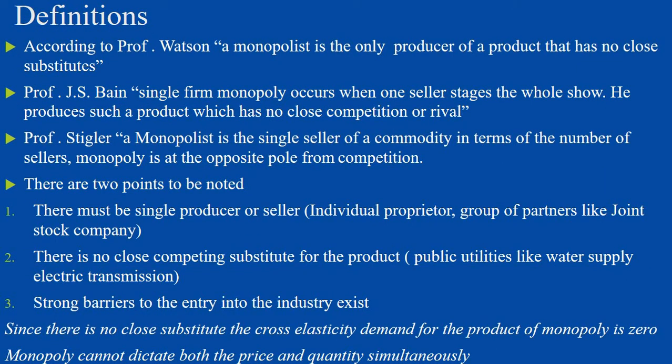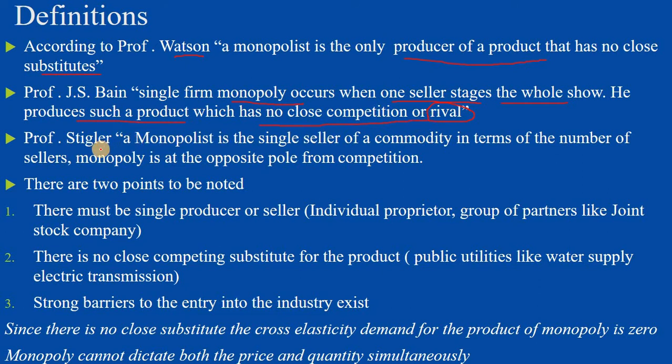Now we'll see the definitions. According to Professor Watson, a monopoly is the only producer of a product which has no substitutes. And in the words of Professor J.S. Bain, single firm monopoly occurs when one seller stages the whole show. He produces a product which has no close substitute or no rival at all in the market.